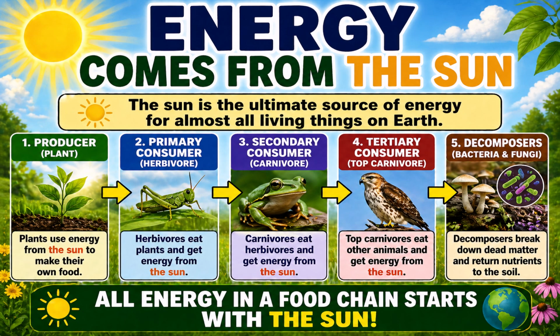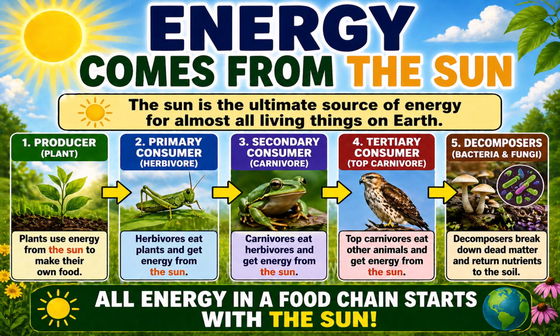Energy comes from the sun. The sun is the ultimate source of energy for almost all living things on Earth. Producers, such as plants: plants use the energy from the sun to make their own food. Primary consumers, which are herbivores: herbivores eat plants and get energy from the sun. Secondary consumers, such as carnivores: carnivores eat herbivores and get energy from the sun.